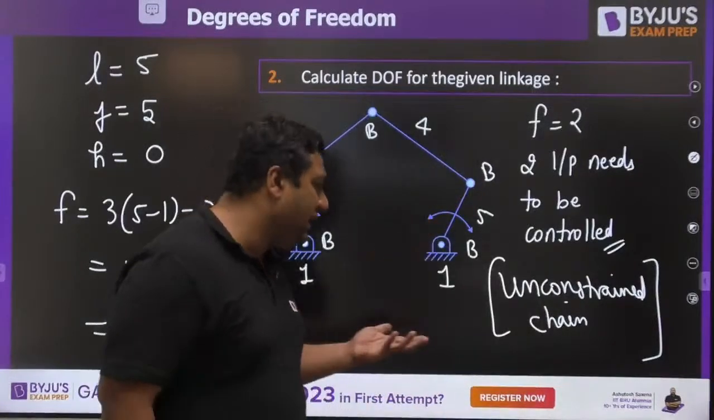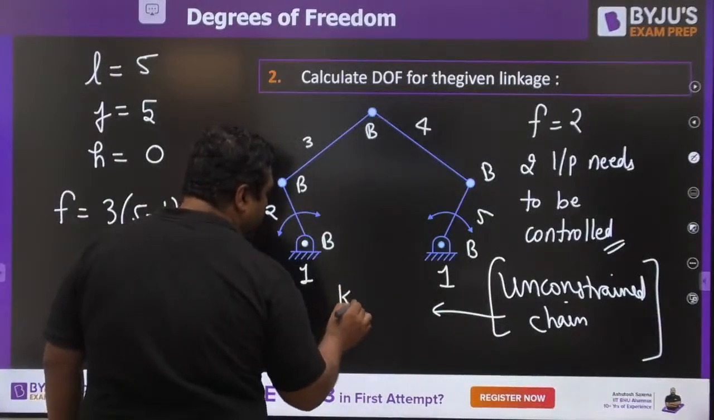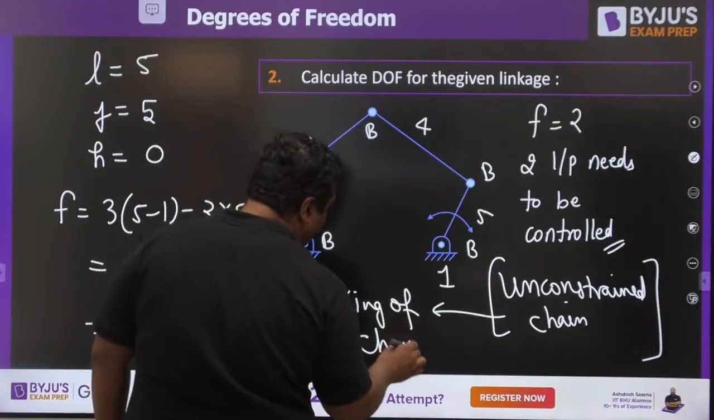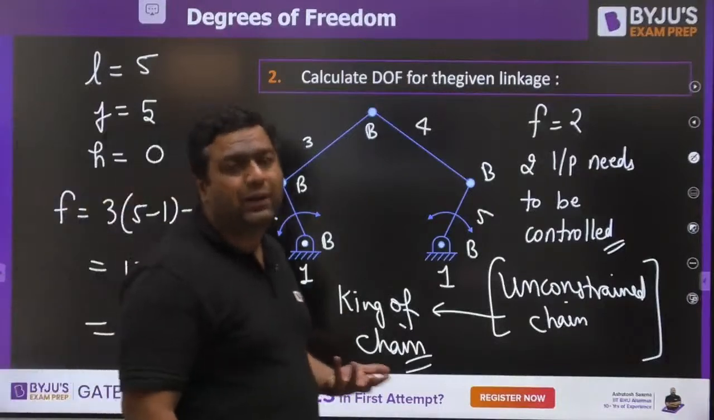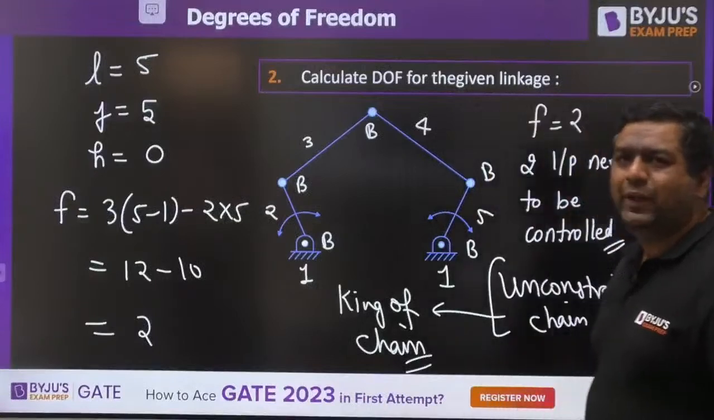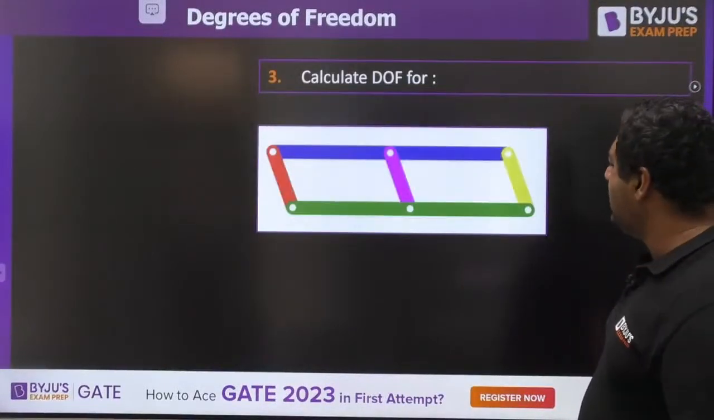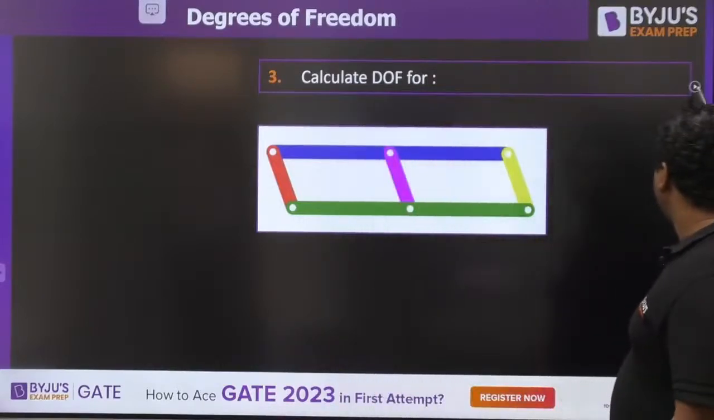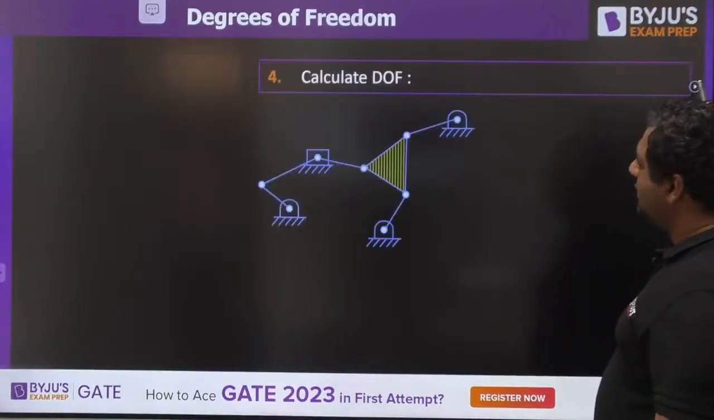So my dear, that's why I said these are nowadays kings of chain, or I will say queen of chain. So unconstrained are not a bad thing. They are more useful nowadays by using the degree of freedom concept. Very good, Abhimanyu. So my dear, before we enter into that, let us calculate for some good cases.